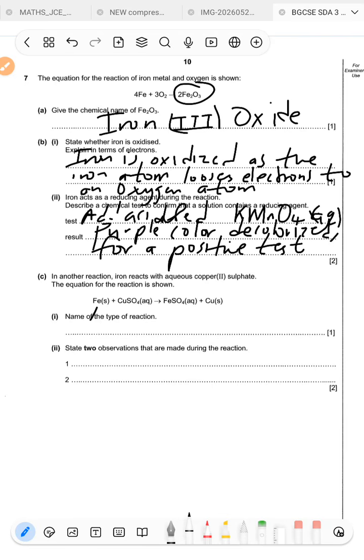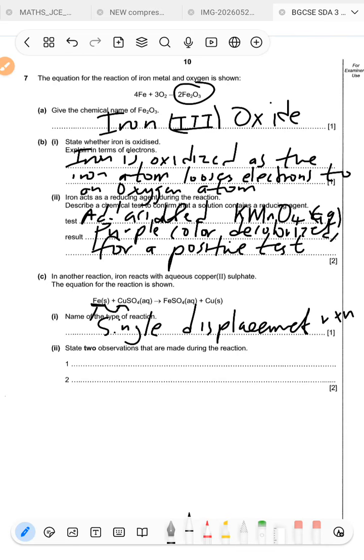So what's happening here? We know that this iron replaces the copper. You see that? It displaces the copper from the copper 2 sulfate. So this is going to be a single displacement reaction. Now there's a single displacement reaction and a double displacement reaction.